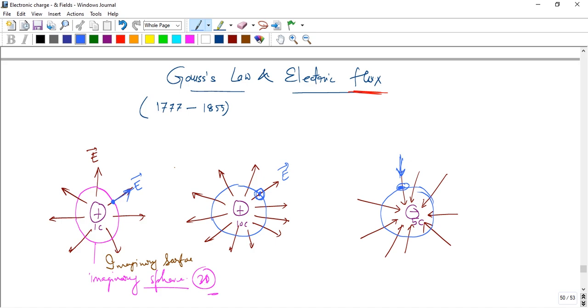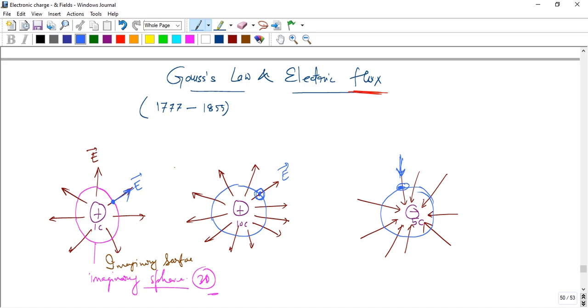Electric field is a vector field, we know that, and it pierces the surface either in the inward or outward direction. And these imaginary surfaces enclose some charges, either positive or negative, we don't know.